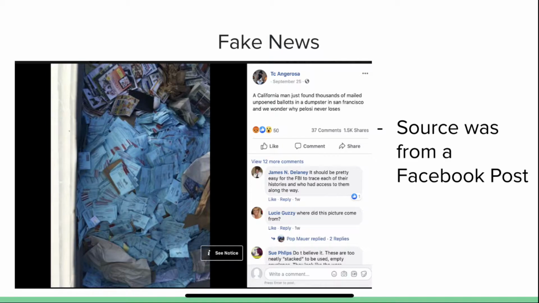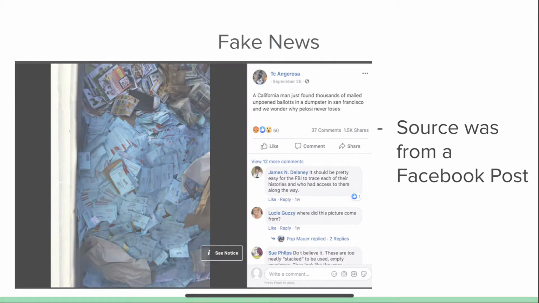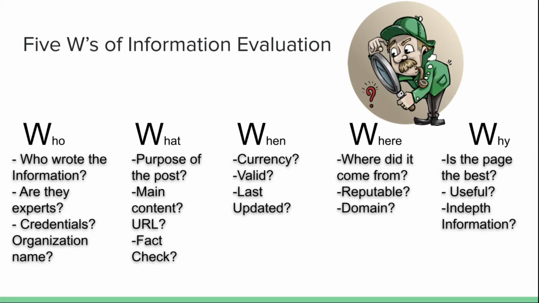For my fake news, I found a Facebook post claiming to show unopened ballots in San Francisco, and at first glance, I really believed that this post was real, and that the election was suspicious and rigged. However, before I came to conclusions, I used the 5 W's of information evaluation to see if this post was biased or not. The 5 W's of information evaluation are who, what, when, where, and why.